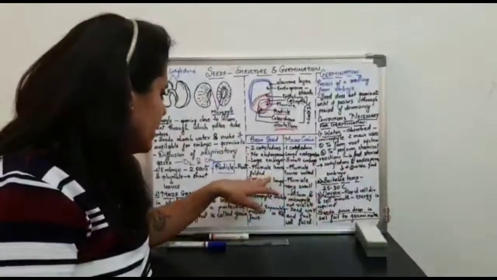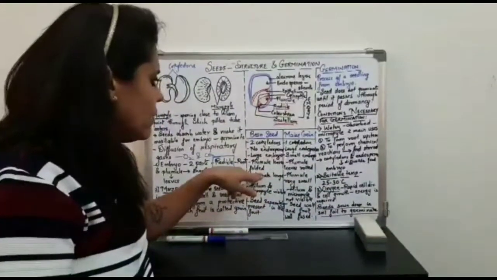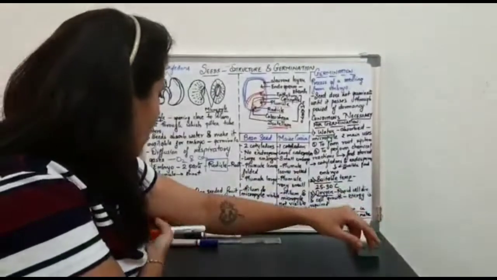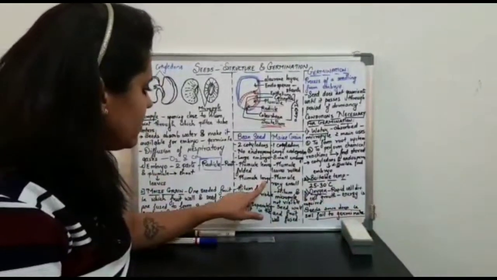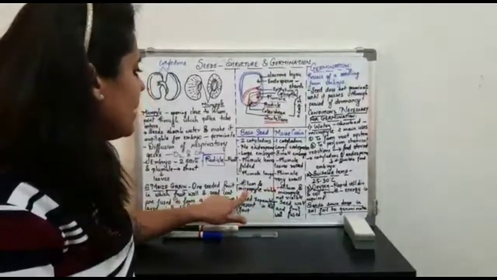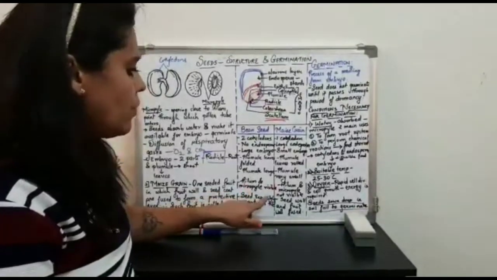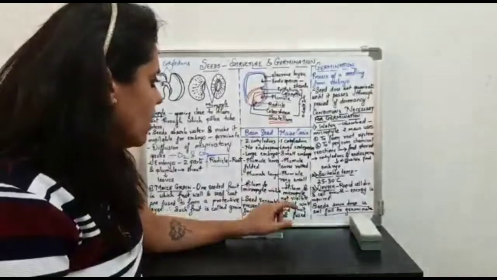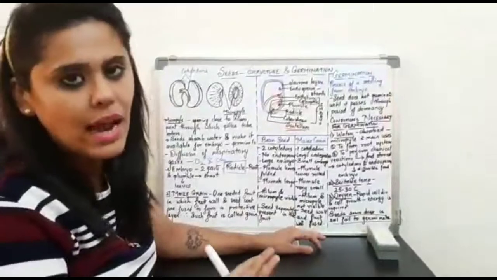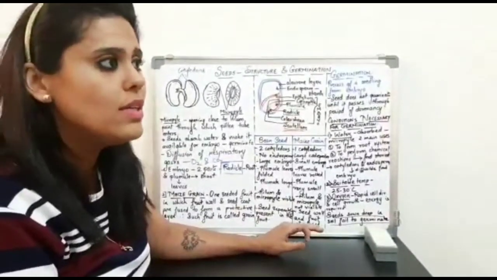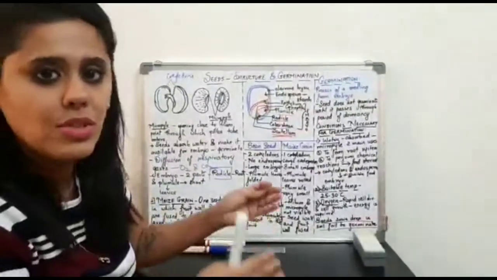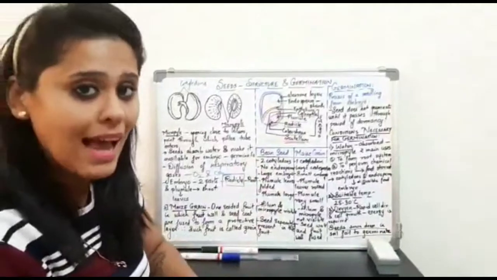In the bean seed, the plumule leaves get folded, and in the maize grain, the leaves are rolled up. The plumule is large in the bean seed, and in the maize grain, the plumule is very small. In the bean seed, the hilum and micropyle are very clearly visible. In the maize grain, these points like the hilum and micropyle are not clearly visible. Rather, their structure is very different compared to the normal structure of a seed, as it is a grain.